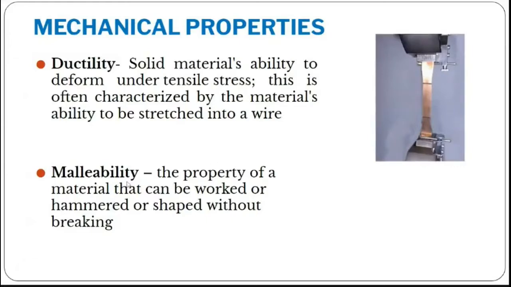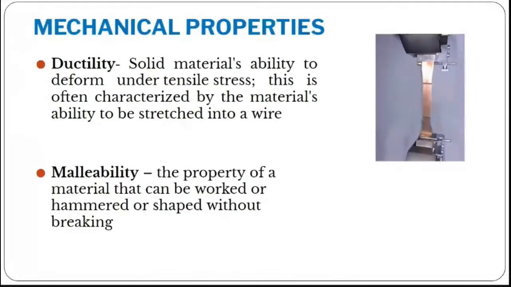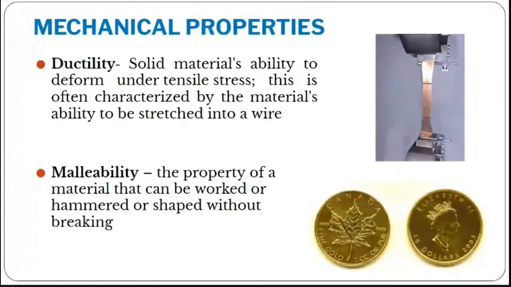Next is malleability, just the opposite of ductile. For ductile, we use tensile force, whereas for malleability, we are going to use compressive force, right? For example, gold coins. Consider a gold coin. Gold has more malleable property, which means I can hit gold, I can compress it as much as I can without any cracks, right?